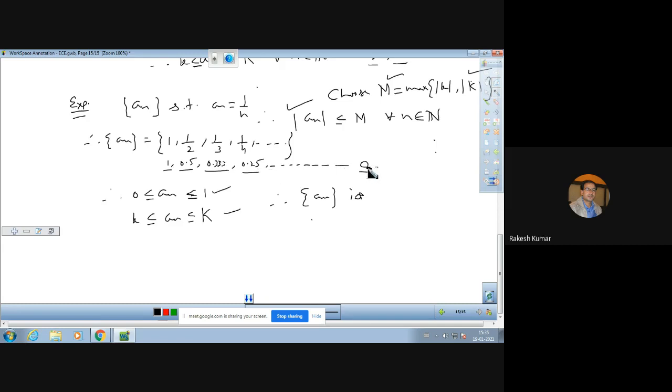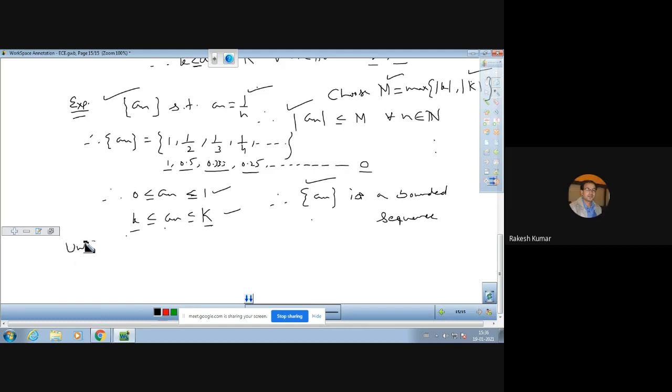The lowest real number is 0, and the largest real number is 1. So we named the largest one capital K, and we named the smallest one small k. So we have proved that the sequence an equal to 1 upon n is a bounded sequence, because capital K is the upper bound and small k is the lower bound. So this is bounded above by capital K and bounded below by small k. So that is why the sequence an is a bounded sequence.